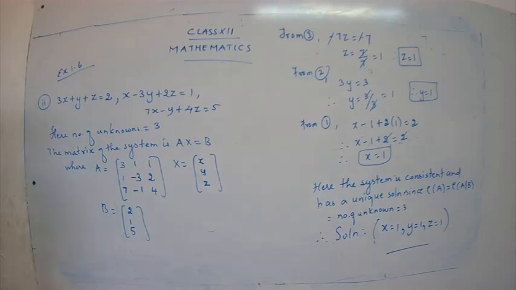Okay, now let's go for the next step. What are we going to do now? You have to apply elementary row transformations on the augmented matrix, that is AB.